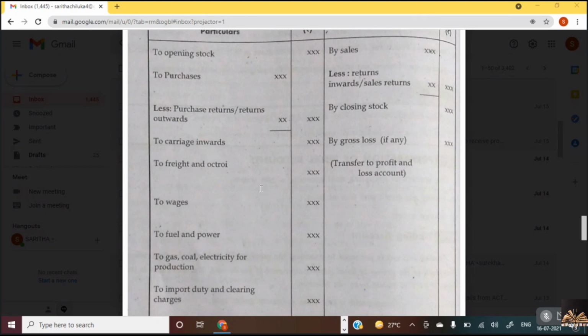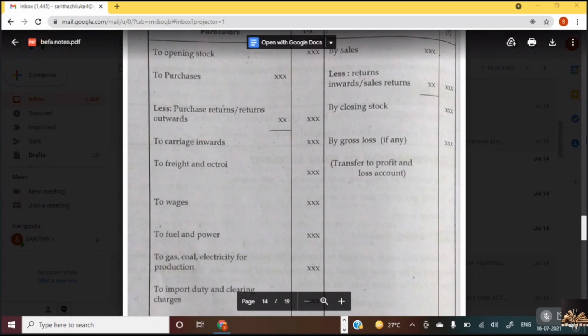What all the transactions will come, we open an account. Cash account, Ram's account, purchases account, purchases returns account, sales account, like that. And what are the two tips or the procedures that we do? If in cash account, we don't take cash, we see what is the other transaction. And if it is debited in the journal entry, we will credit in the ledger. And if it is credited in the journal entry, we debit in the ledger accounts. Like that, we take all the transactions.